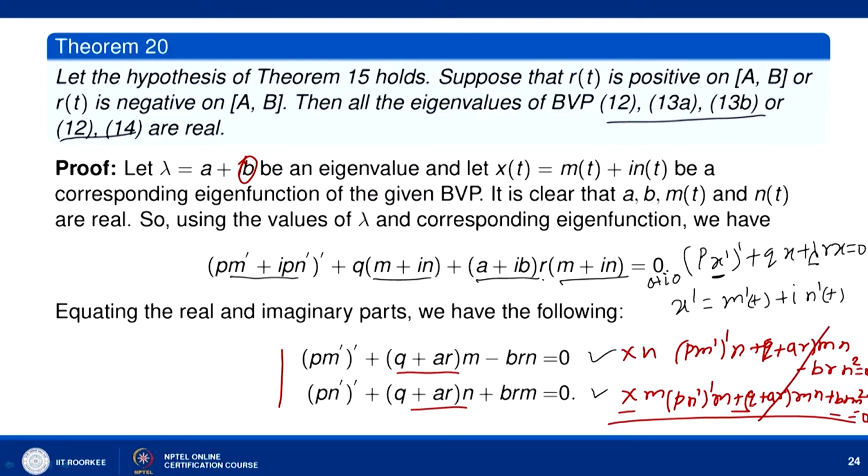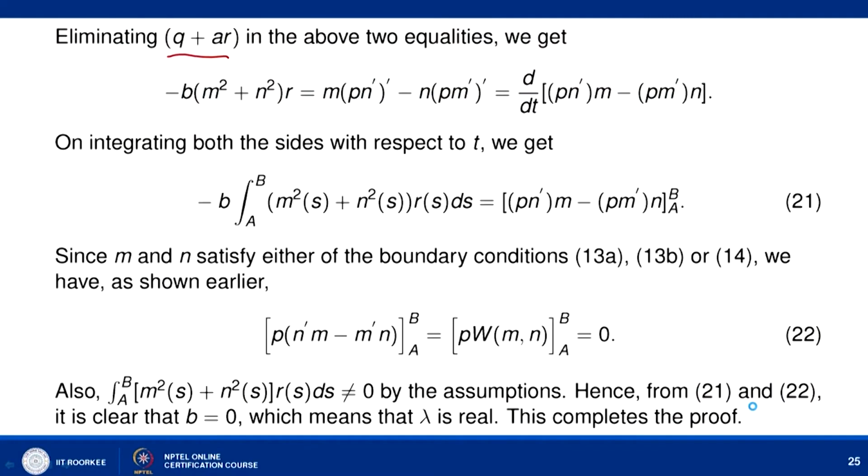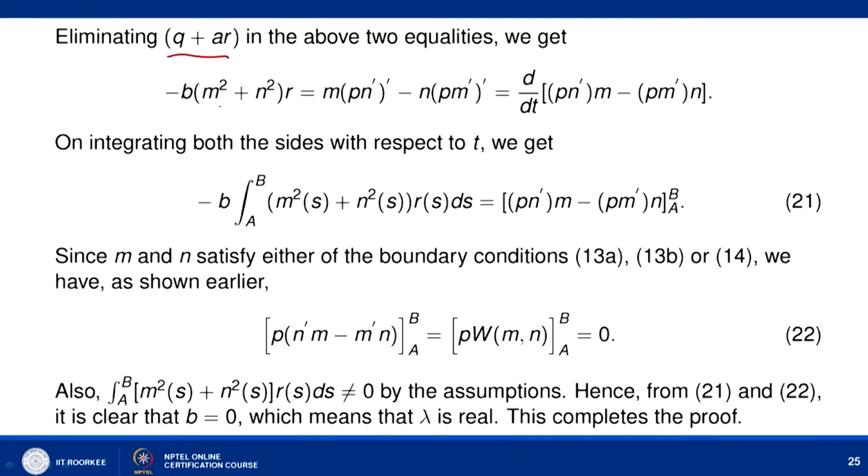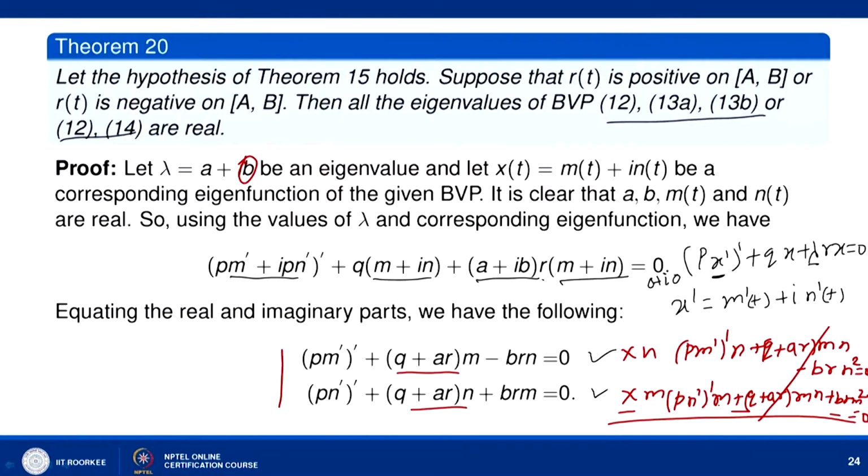What you will get is the following: minus b into m square plus n square r, that is the last term. If you look at here, we have b r n square plus m square, that is what is written here, minus b m square plus n square r, and on the opposite side we have m p n dash whole dash minus n p m dash whole dash.